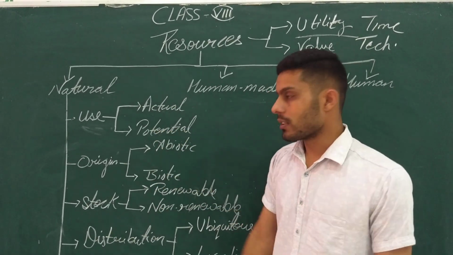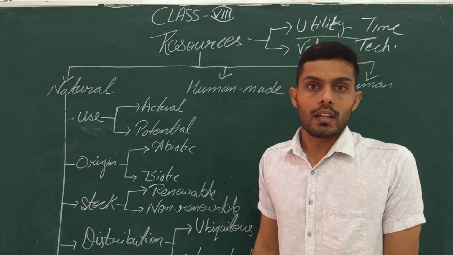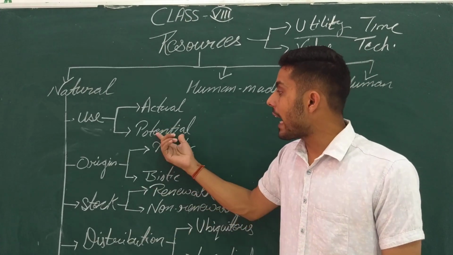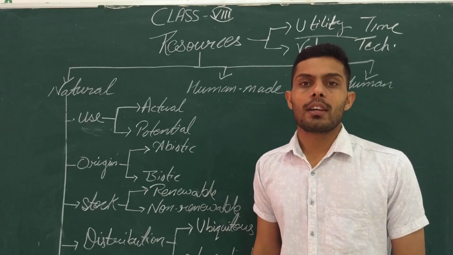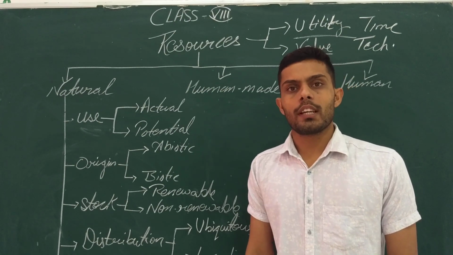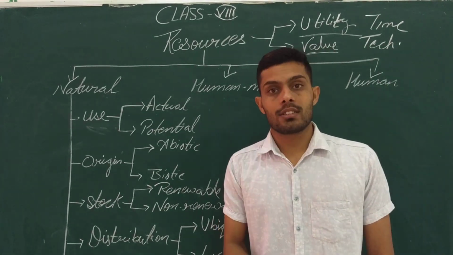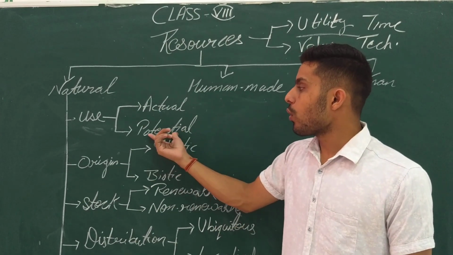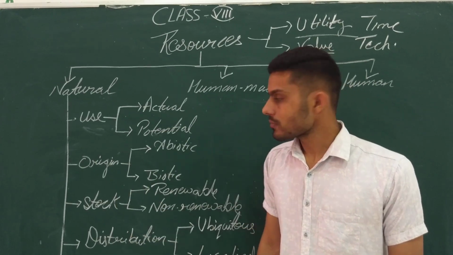What are potential resources? Potential resources means those resources whose quantity we do not know and which can be utilized for future use. We do not have the technology yet to utilize them as we use other resources today. For example, uranium. We have a lot of uranium in Ladakh, in our India, but we do not have the technology to extract that uranium from Ladakh. So those types of resources have been termed as potential resources.